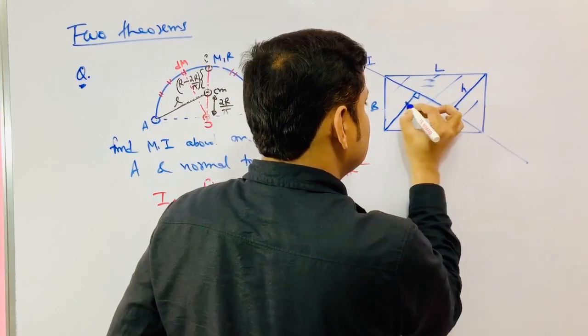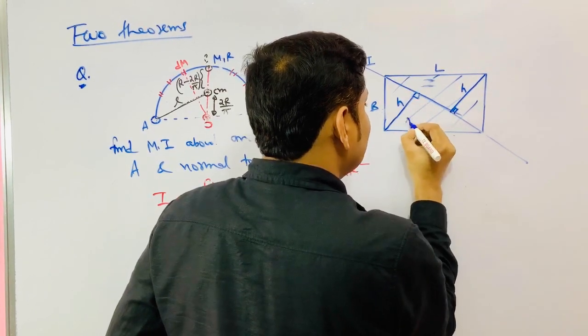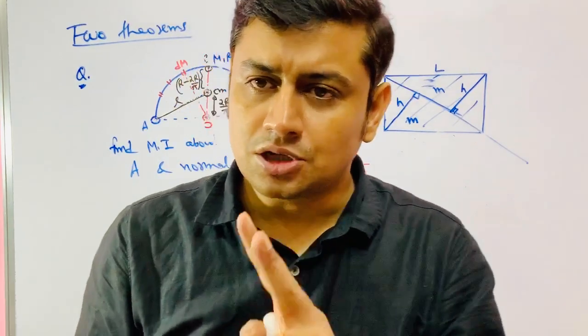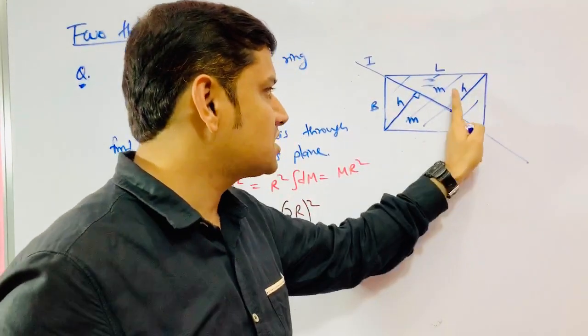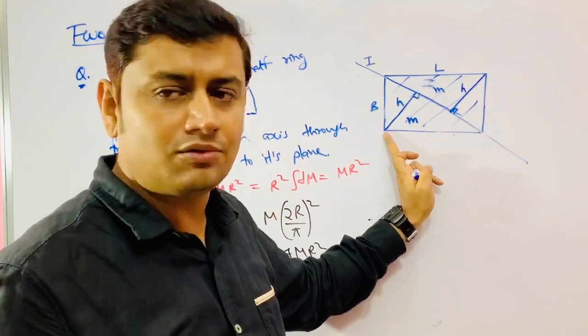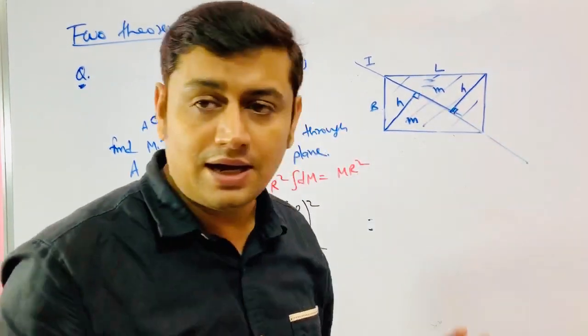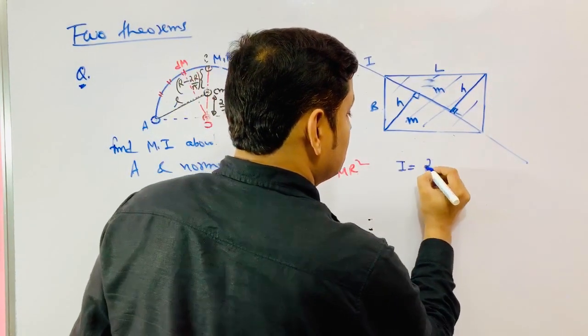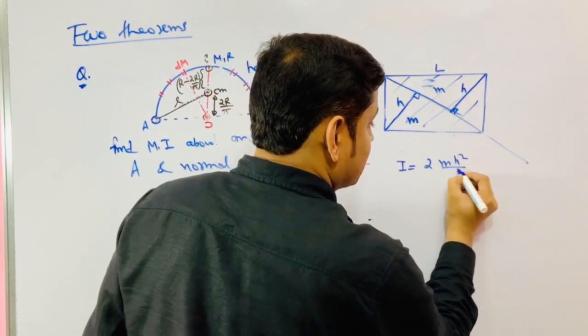This perpendicular is height h. So this mass is m, this mass is m. There are two triangles whose mass is small m, and the perpendicular from the third vertex to this base has height h. Then moment of inertia would be equal to 2 times mh square by 6.